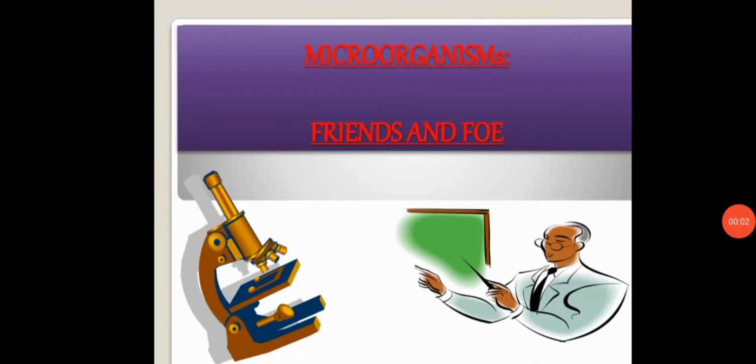Hello everyone. Today we are starting the second very important lesson, that is Microorganisms: Friends and Foe. Students, last class we finished the first very important lesson, that is Crop Production and Management. Today we are starting the second lesson in biology, Microorganisms: Friends and Foe. That is very important. Before knowing the detailed explanation about microorganisms, you have to know the definition of microorganisms.